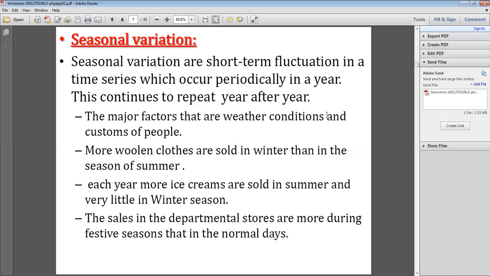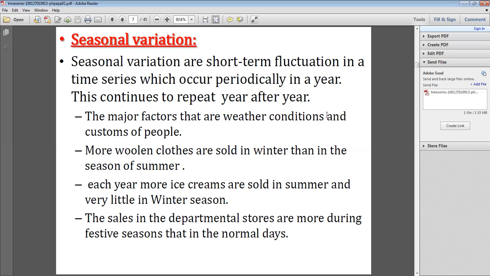The sales in the departmental stores are more during the festive season. See, for example, maybe there are important festivals like Diwali. At the time of Diwali there is demand for sweets and crackers. Okay, but in the remaining days there is no demand.